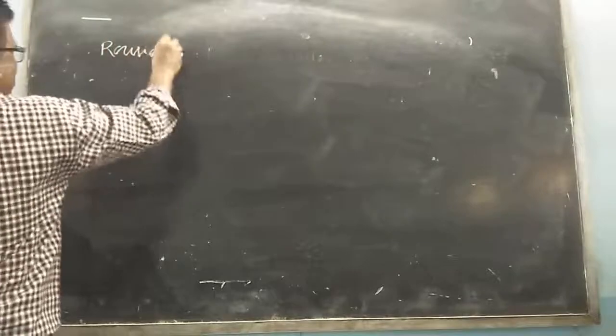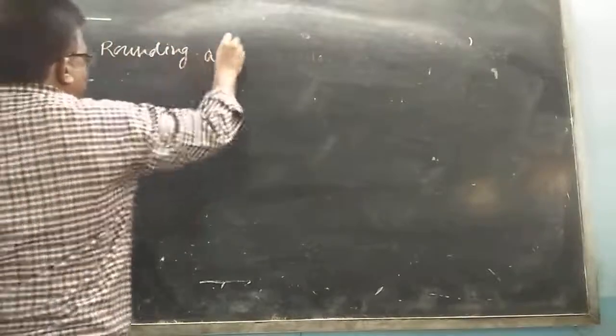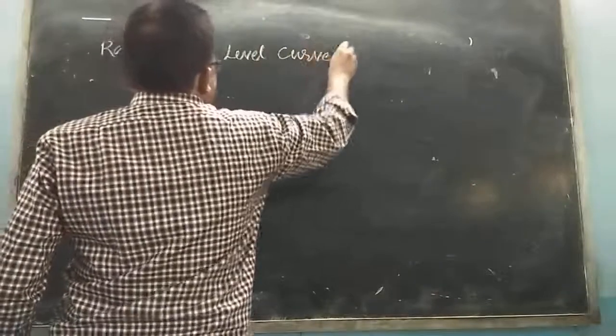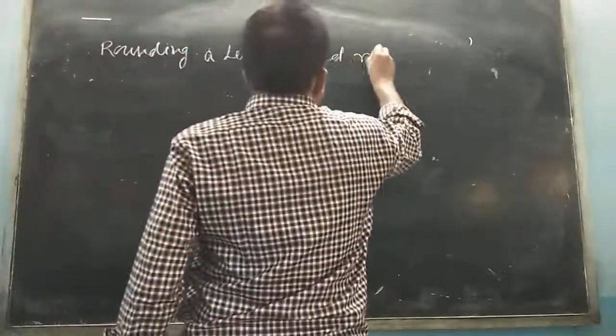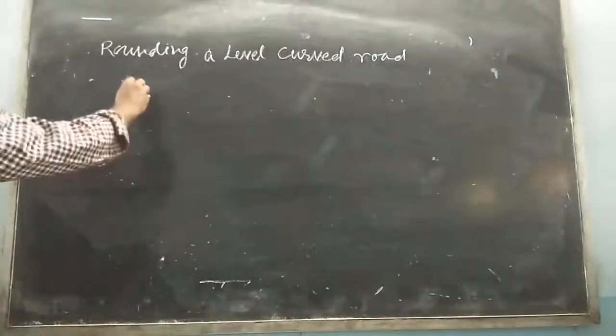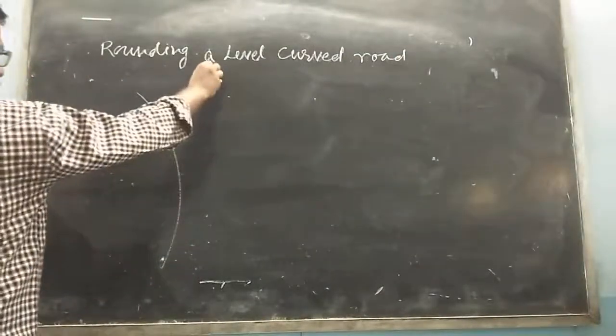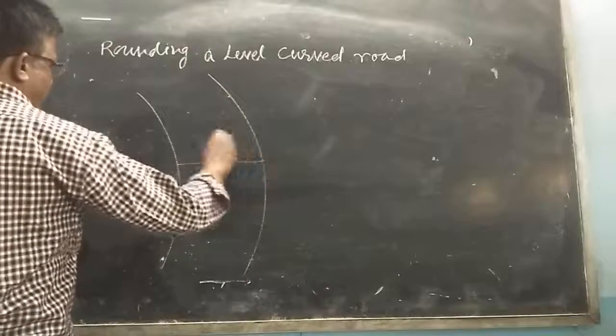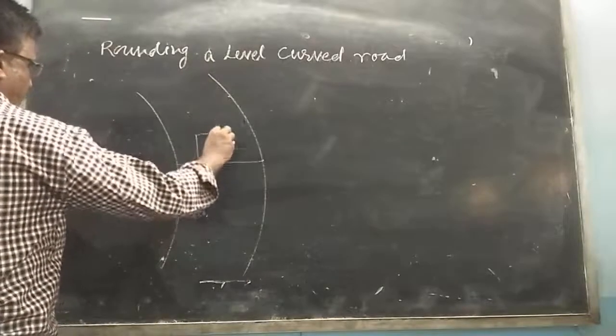Now I am going to find out rounding a level curved road. Here is the road on which our vehicle is moving. Suppose here is our car.